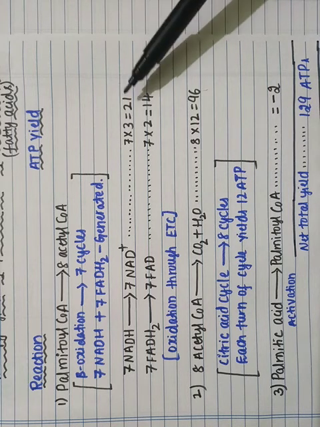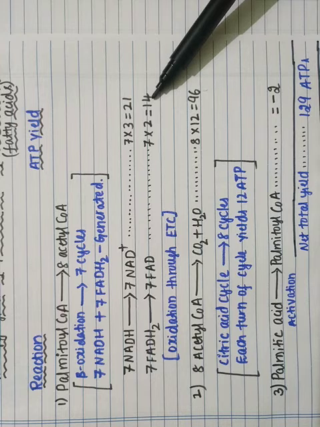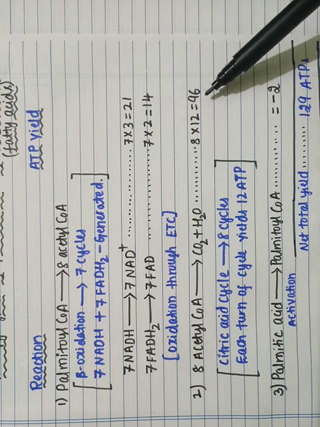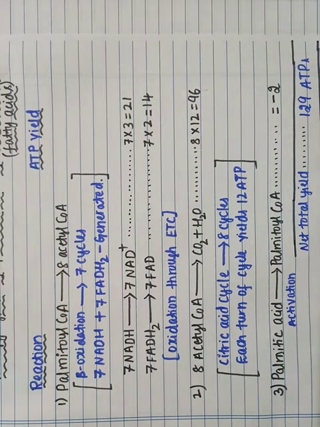So that means 21 plus 14 plus 96 minus 2. 131 ATP molecules are produced, but 2 ATP molecules are consumed during the activation of the fatty acid, so minus 2 ATP molecules.